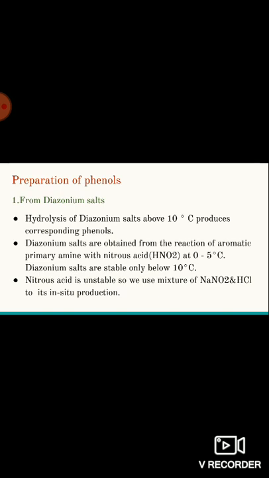Here the reagent nitrous acid is very unstable, so it is generally produced by the in situ method by taking sodium nitrite salt and hydrogen chloride. That is, HNO2 is generally produced from the mixture of sodium nitrite and the acid HCl because it is very unstable. So HNO2 is prepared in situ during the course of the reaction.